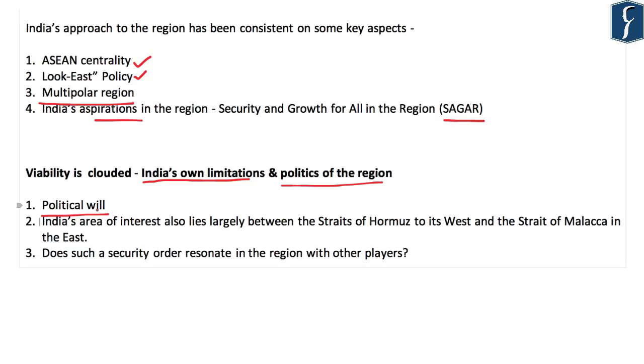India's thrust is on the Indian Ocean. This is also one of the reasons why there is no effective collaboration of US and India's interest despite declaration of so in many joint statements. There is another major concern: does such a security order resonate in the region with other players? The prospect of this is a little gloomy because different stakeholders are interpreting the region differently for their own security interest, and their security interest might not converge.